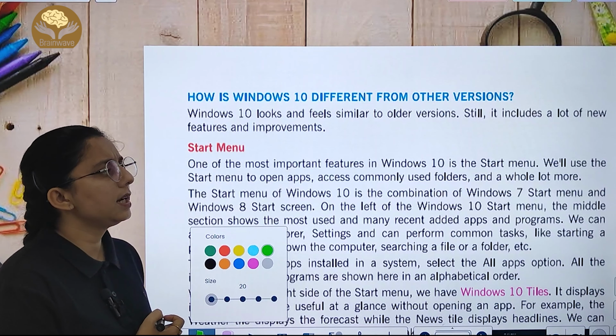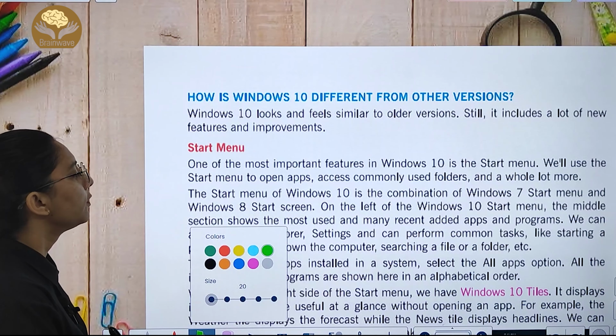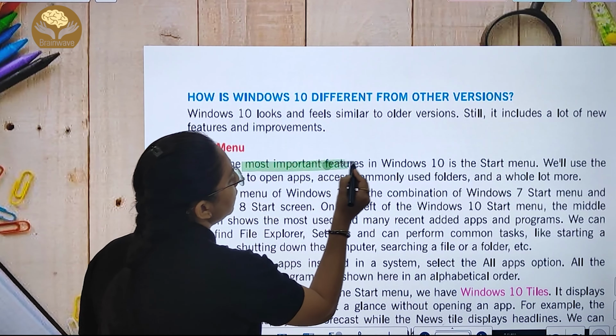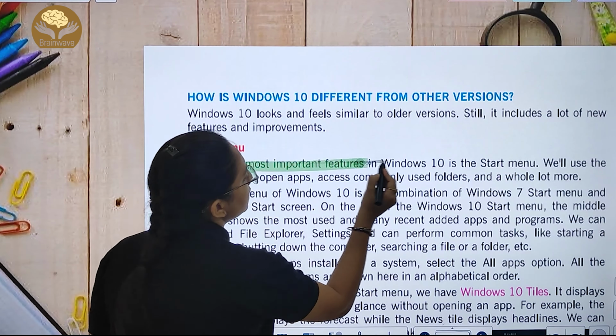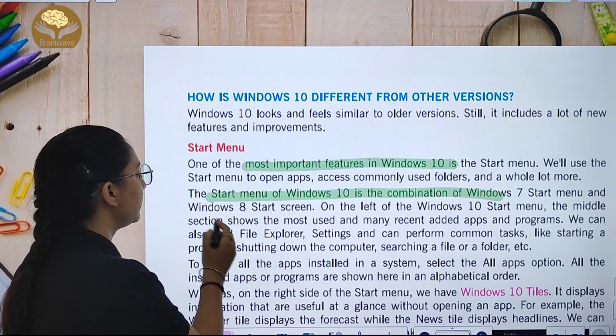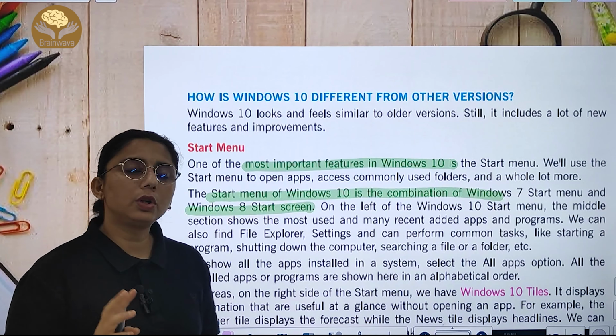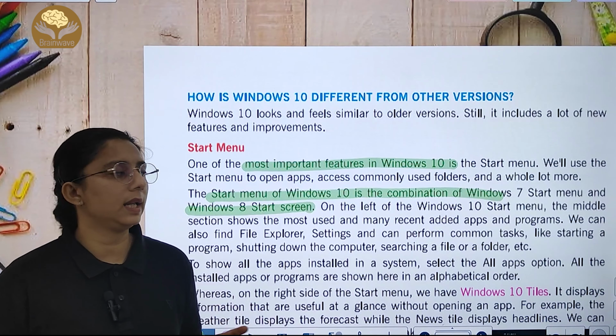How is Windows 10 different from other versions? Start menu: one of the most important features of Windows 10 is the Start menu. To open apps, you use the Start menu. Here you can see all the commonly used folders and files. The Start menu of Windows 10 is a combination of the Windows 7 Start menu and the Windows 8 Start screen. It is a combination of both, 7 and 8.